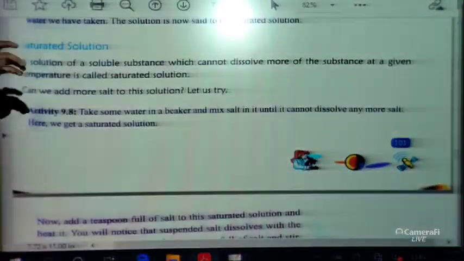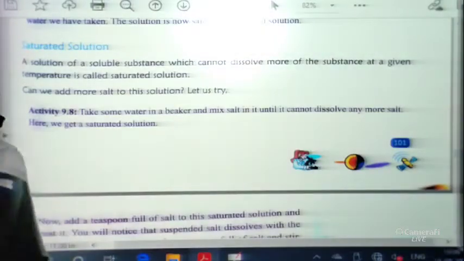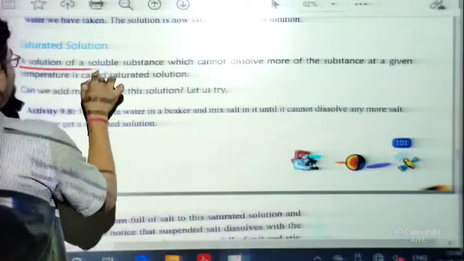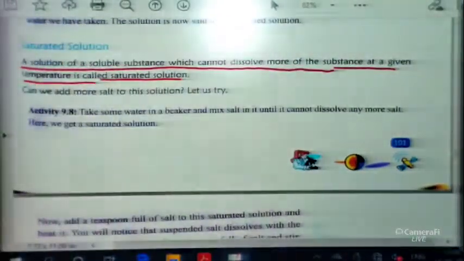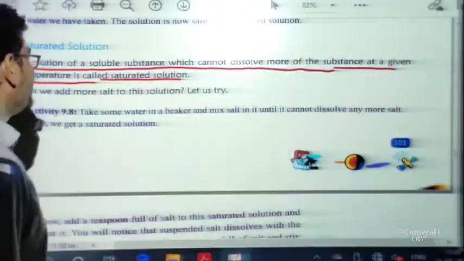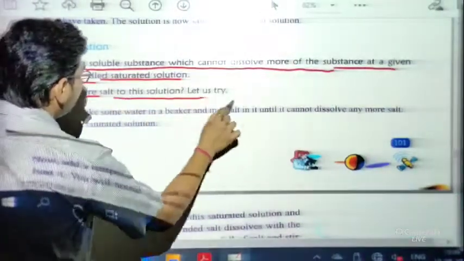Now we will discuss the definition of saturated solution. A solution of a soluble substance which cannot dissolve more of the substance at a given temperature is called a saturated solution. Okay, here the temperature is very important, students. Why? We will discuss later. Now can we add more salt to this solution?